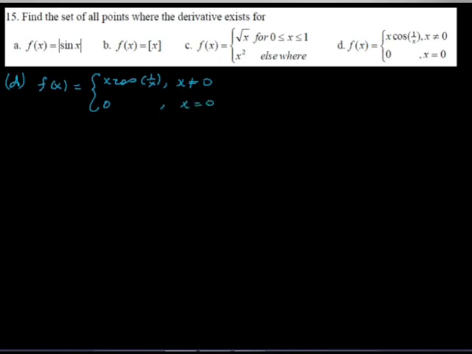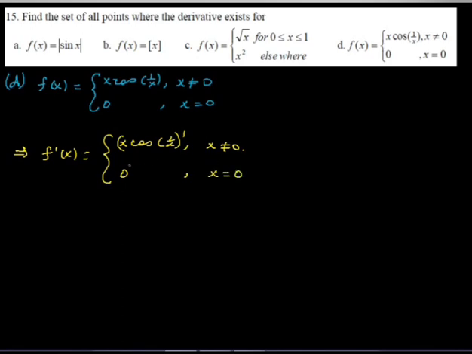So its derivative is the derivative of x times cosine of 1 over x for x different from 0, and the derivative of 0 is 0 itself.